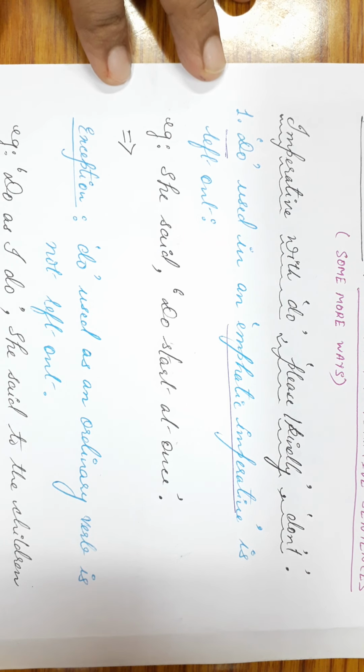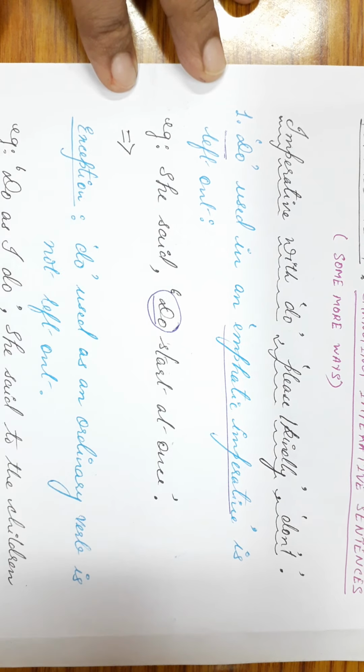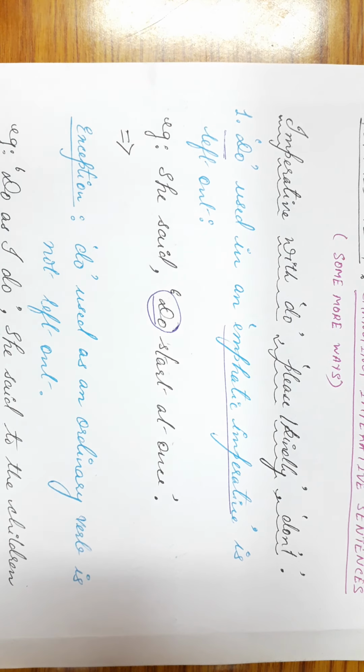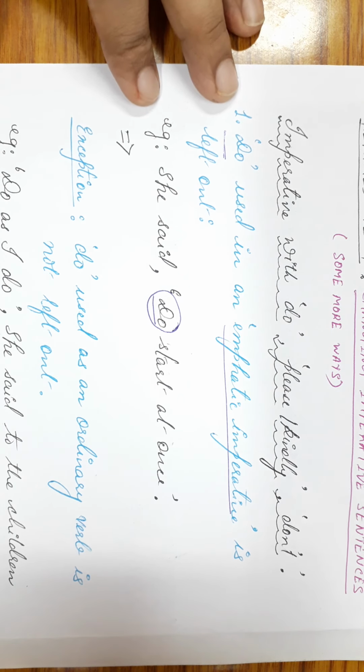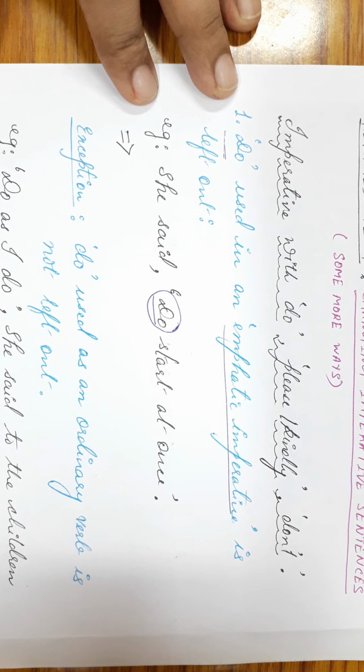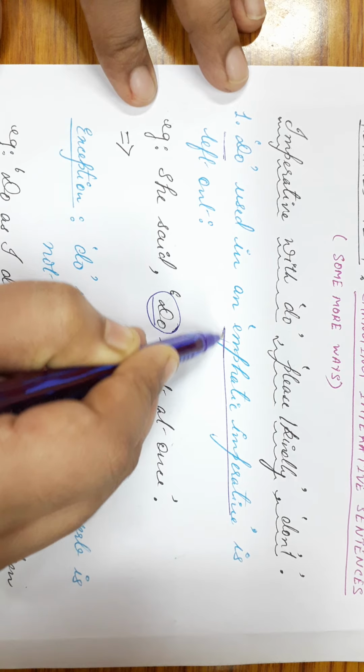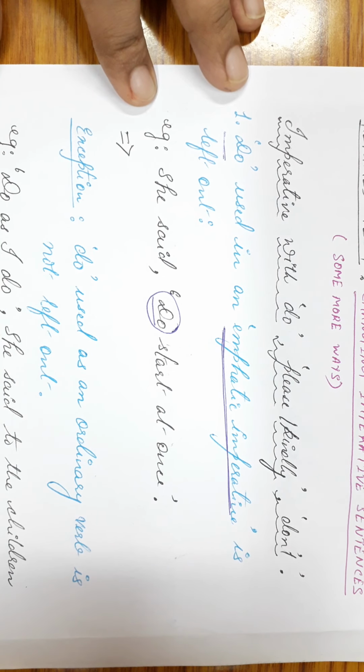Now, the moment the speaker says, do start at once, this verb do is used in an emphatic way, or it is emphasizing the listener to start something at once. What is the meaning of emphatic or emphasis? That is when we put force upon something. Now here the verb do is exerting force upon the statement. That's why this verb do is used as an emphatic imperative.